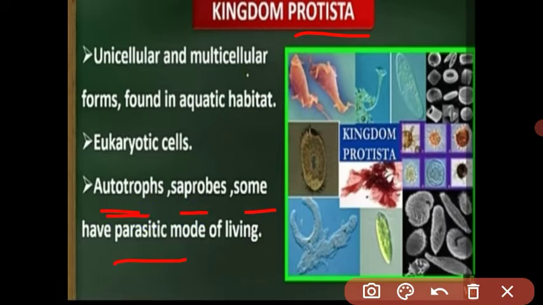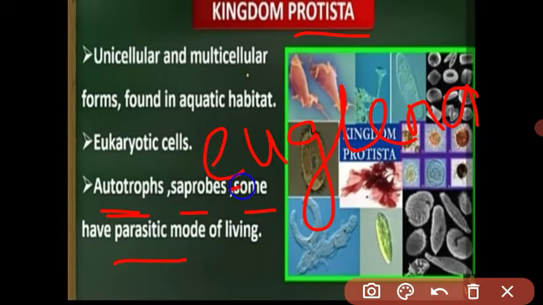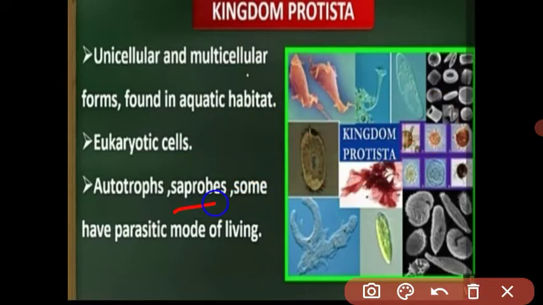Autotrophic has a good example in Euglena. Euglena is a good example of kingdom Protista. This organism has an autotrophic mode of nutrition, which means the organism has chlorophyll pigment, and with the help of chlorophyll pigment the organism can make its own food. So some organisms from Protista like Euglena have an autotrophic mode of nutrition. Saprobe means some organisms absorb nutrients from dead and decaying material. This organism is called a saprobe, and some are parasites.